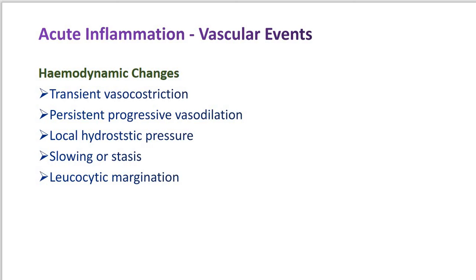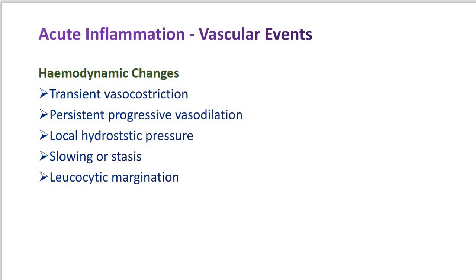Now, what are the hemodynamic changes? Irrespective of the type of injury, there is an immediate vascular response, which is transient vasoconstriction of arterioles. So after the vascular event of acute inflammation, changes take place in vascular flow and the small blood vessels if the injury takes place. This is what the changes in the hemodynamics are.